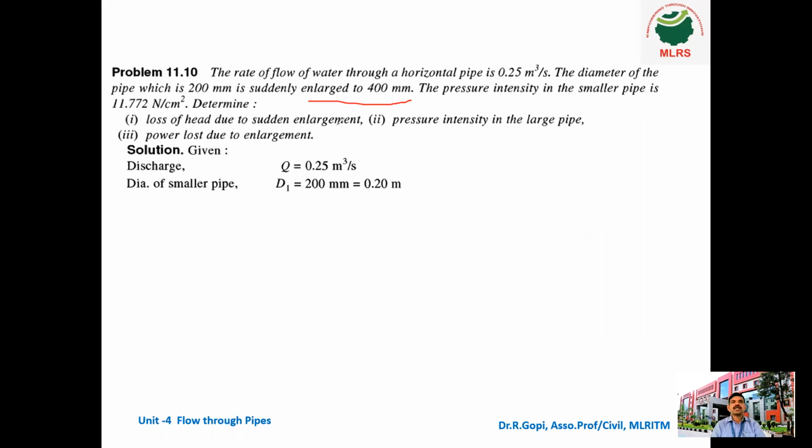So what are they asking? Loss of head due to sudden enlargement, next, pressure intensity in the larger pipe, and power loss due to enlargement. So there are three things they are asking. Let us see one by one. First write the given data. Discharge is 0.25 meter cube per second, and the diameter of the smaller pipe D1 is equal to 0.2 meter.